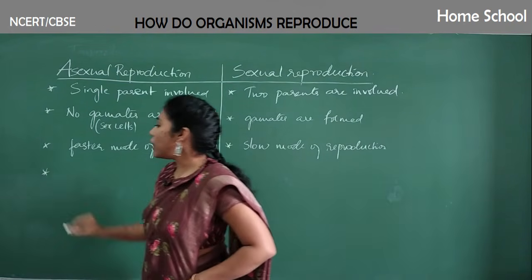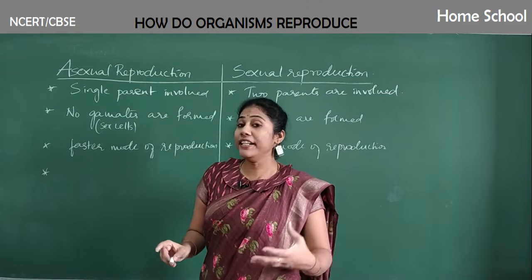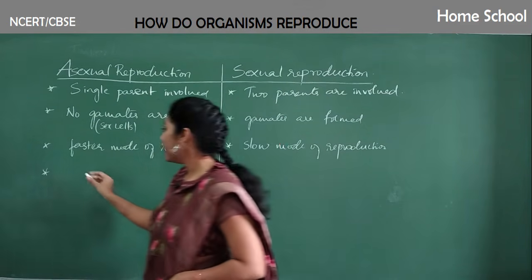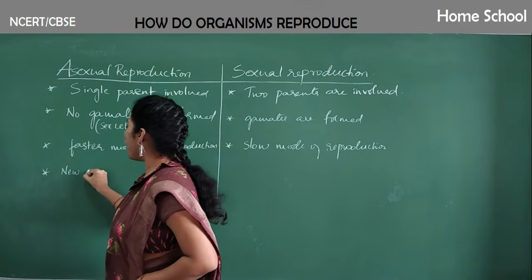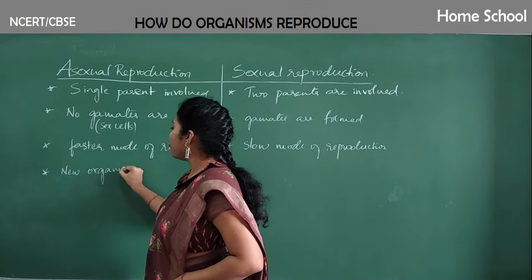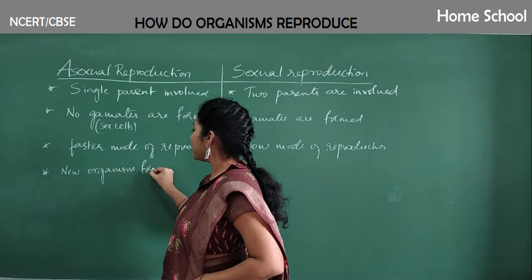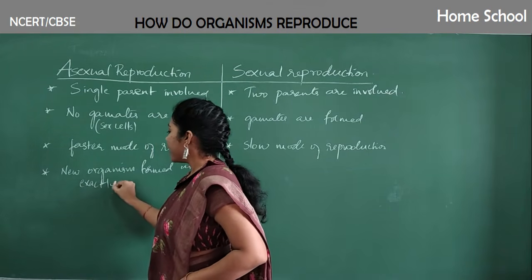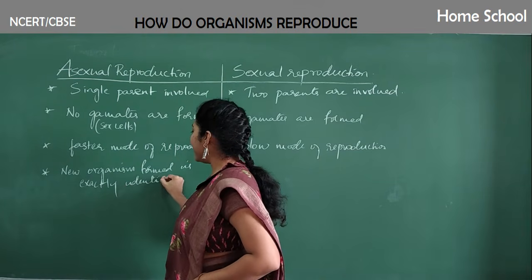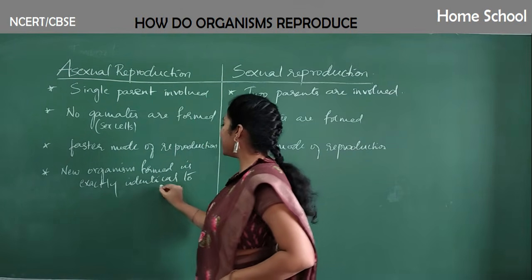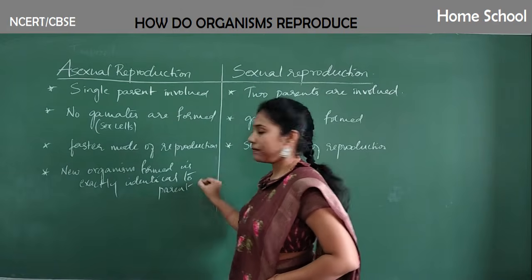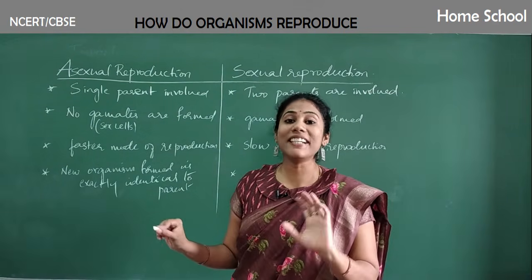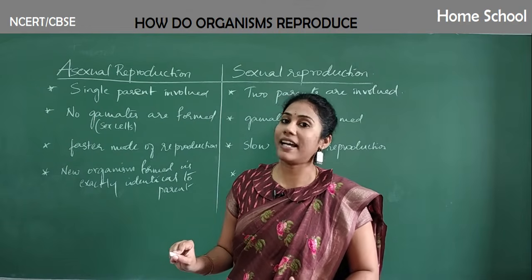And here, in asexual reproduction, the daughter cells or the new individual that is formed is exactly identical to the parent. The new organism formed is 100% identical to the parent. But in sexual reproduction, the new organism is not 100% identical. It is similar but not identical.